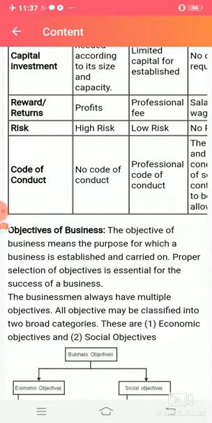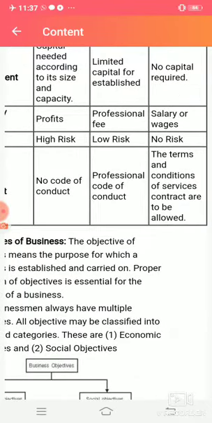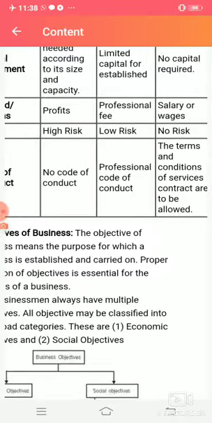Code of conduct. There is no fixed code of conduct in business. The organization owner can make its own code of conduct for its business. Professional codes of conduct are there for a profession, and the terms and conditions of the service contract are to be followed in employment. Whatever conditions and policies are written in the service contract are supposed to be followed by both employer and employee.